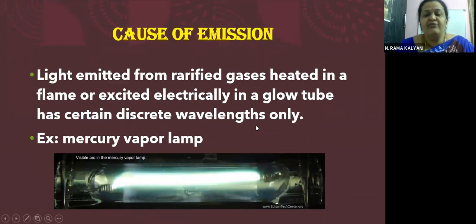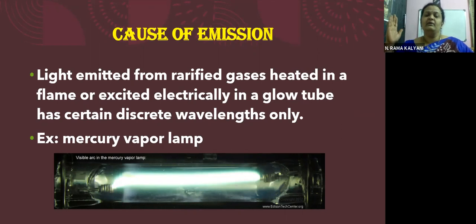Now suppose we have rarefied gases, children, that is gases with low density that we have used in the Coolidge tube in the discovery of electrons, in the discovery of cathode rays, right? So they are rarefied gases. Rarefied gases means the density is very, very less. So light emitted from rarefied gases heated in a flame or excited electrically in a glow tube have discrete wavelengths only. Now the light that is emitted in this, children, if you have seen the old type of tube light anytime in our childhood, you know, we had a tube light where we could easily see a packet of light traveling from one end to the other end in a tube light.